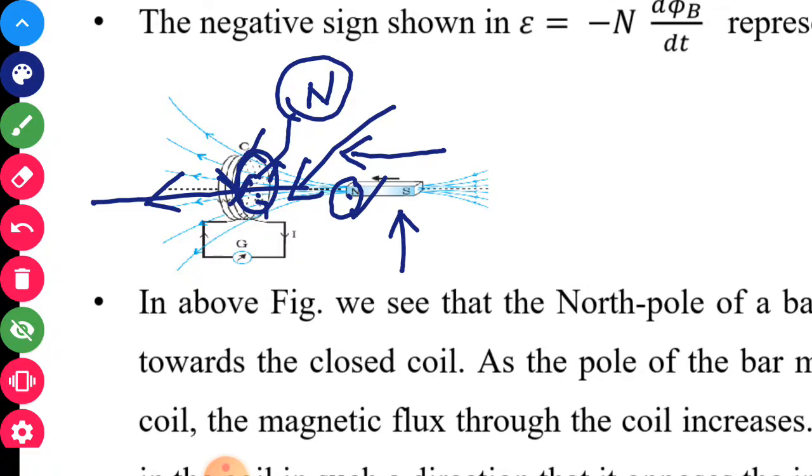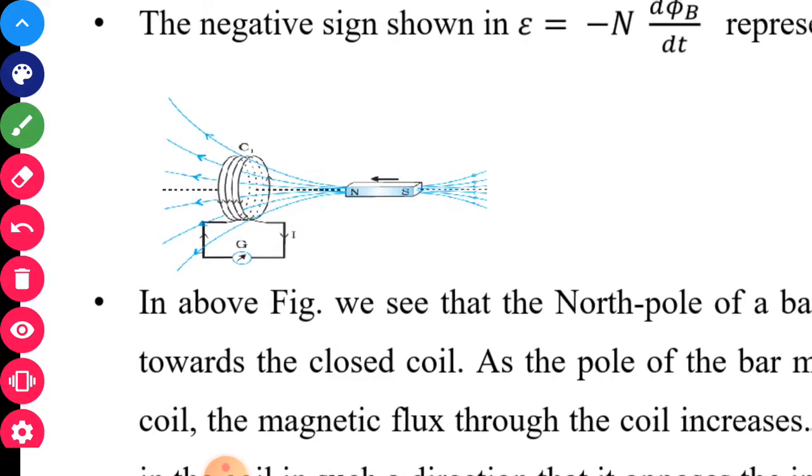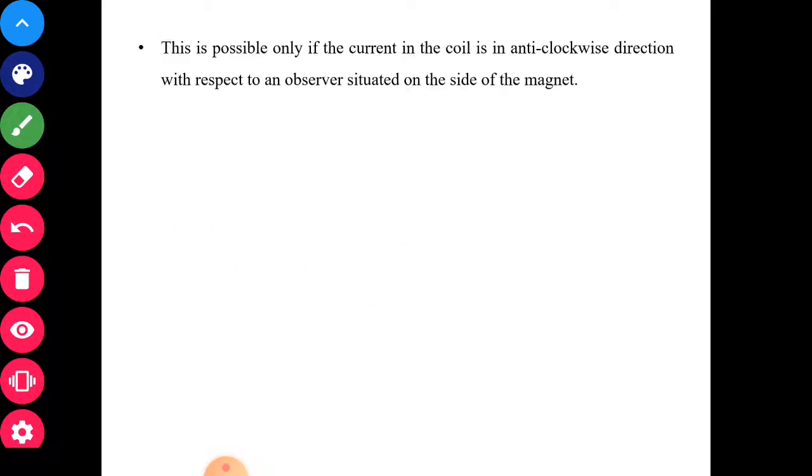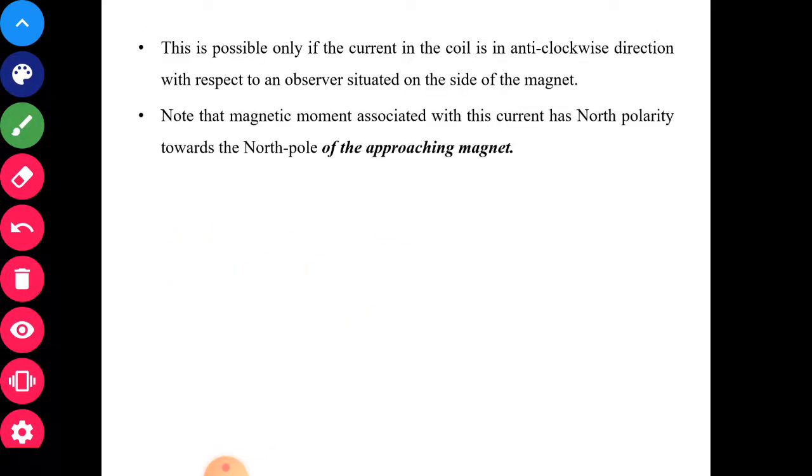It opposes the very cause: the current which is produced here produces the magnetic field in such a way that it opposes the change in magnetic flux occurring through this coil. So this is a qualitative law, explained on the basis of understanding.